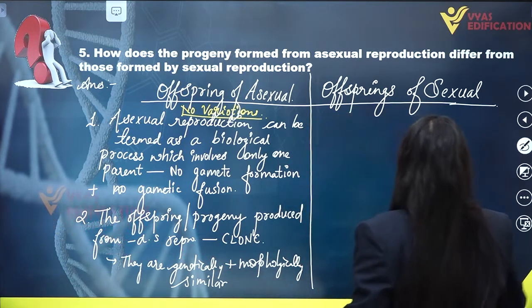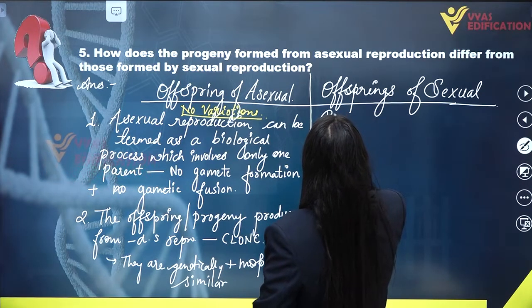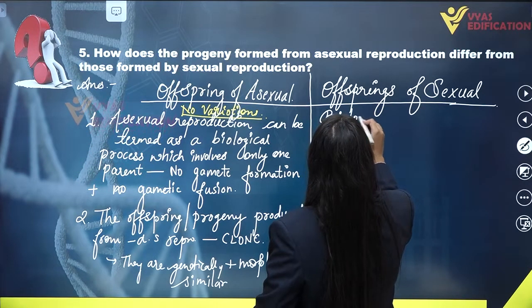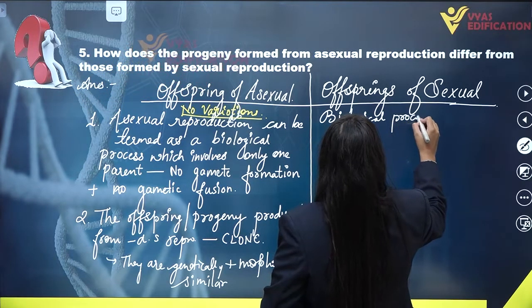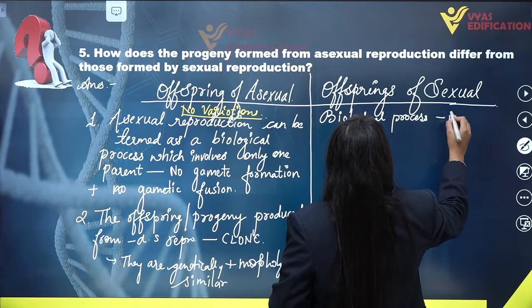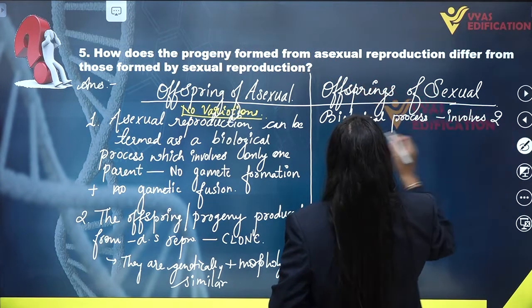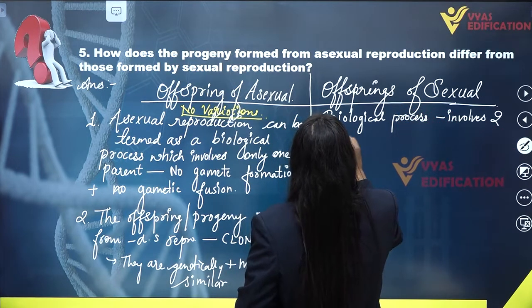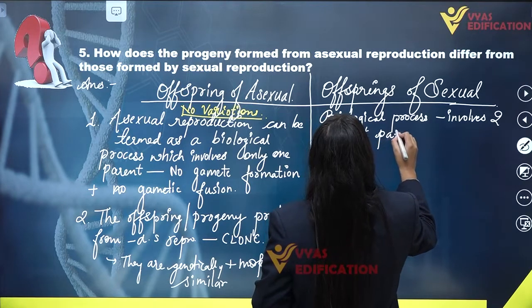In case of sexual reproduction, first of all, this is also a biological process which involves two different parents of different sexes.